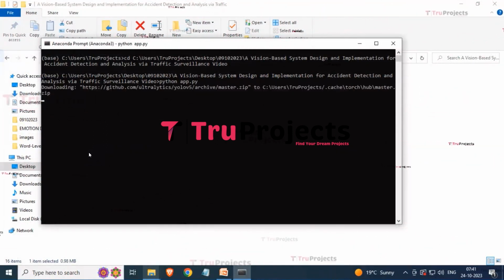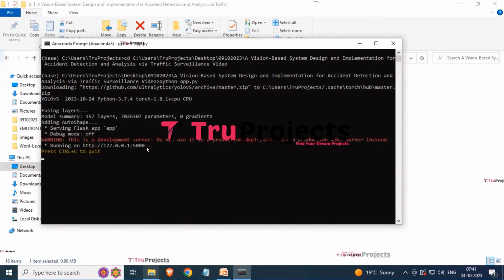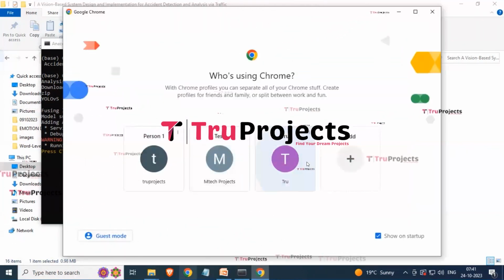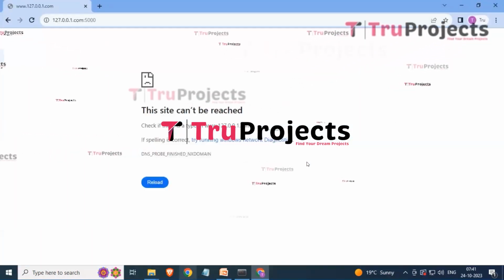After running the app.py file, the Flask framework will host the application link locally at the default address and port 5000 unless configured differently. So here you can see that the link has been posted over here. Just copy this link and paste it into any of the browsers. Here I am using Chrome. Just paste the link over here and now hit the enter button.